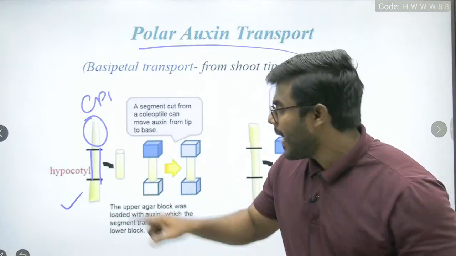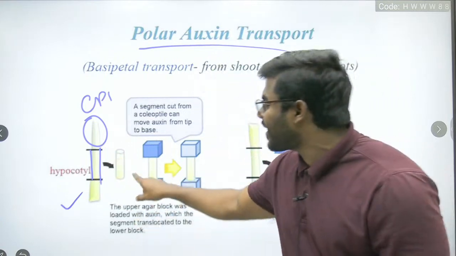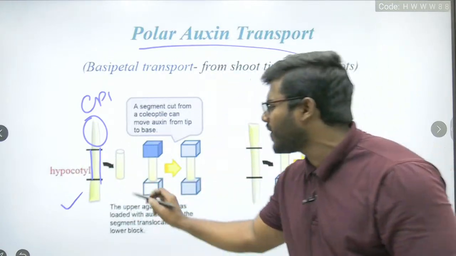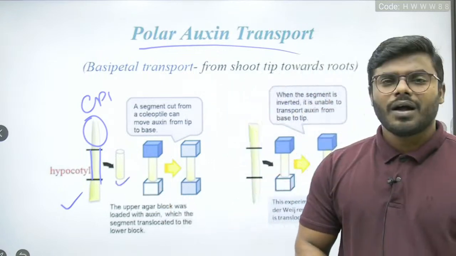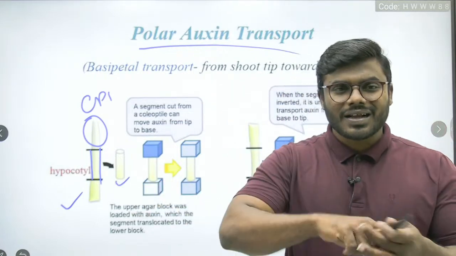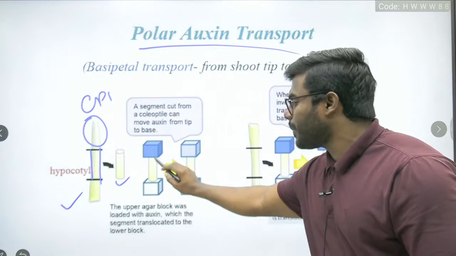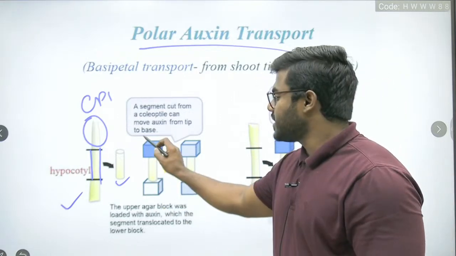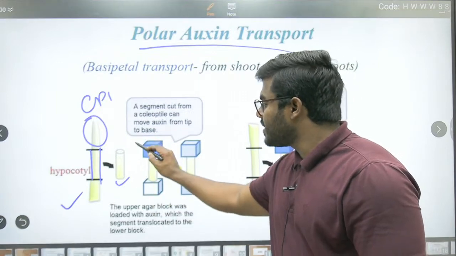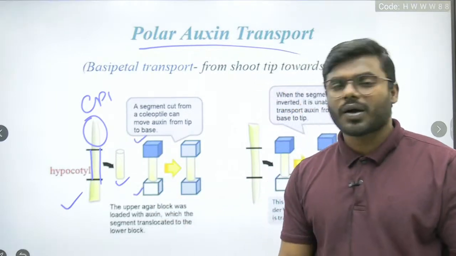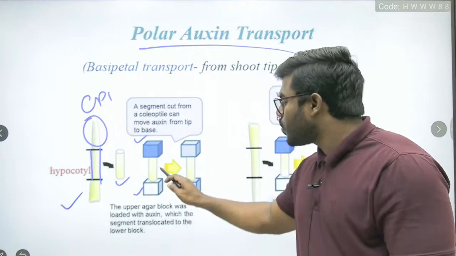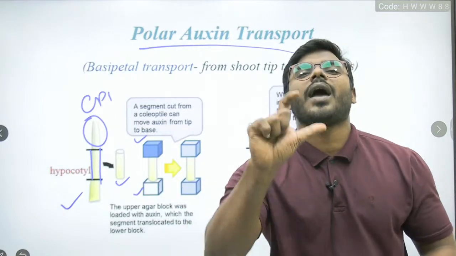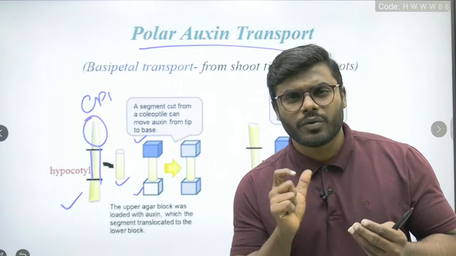What have I done? I have taken the hypocotyl. I cut the hypocotyl. Follow me, every student, look at the diagram. After cutting the hypocotyl, I kept this hypocotyl between the two agar blocks. So this is one agar block, and this is another agar block. Between the two agar blocks, what did I keep? I kept the hypocotyl. Now every student follow my words very correctly.